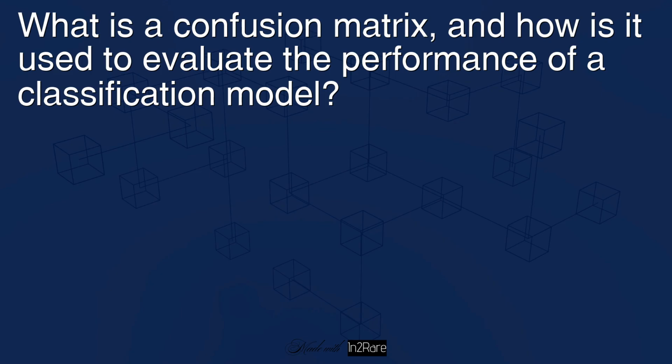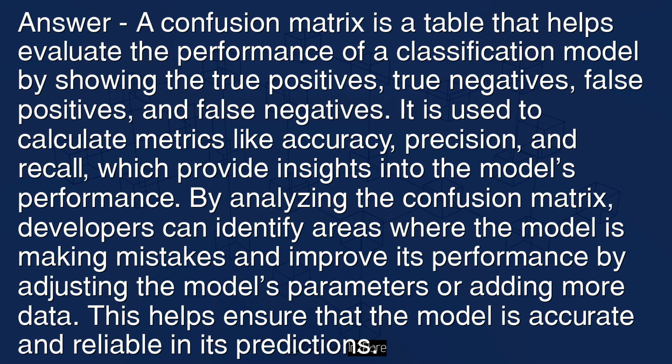What is a confusion matrix, and how is it used to evaluate the performance of a classification model? Answer: a confusion matrix is a table that helps evaluate the performance of a classification model by showing the true positives, true negatives, false positives, and false negatives. It is used to calculate metrics like accuracy, precision, and recall, which provide insights into the model's performance.